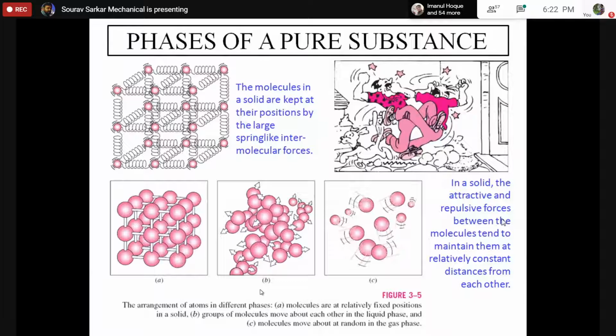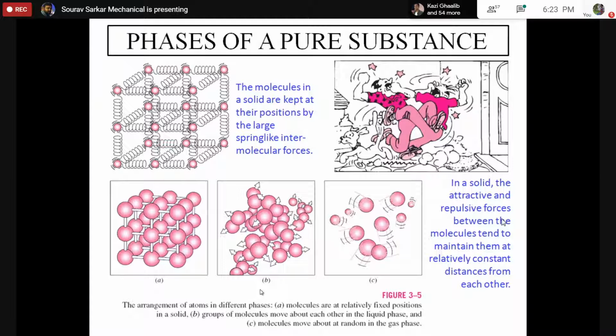What is that? Phase is defining a kind of state, a state of a system. A phase is identified as having a distinct molecular arrangement that is homogeneous throughout, and from other phases it can be easily identifiable by a separated boundary.